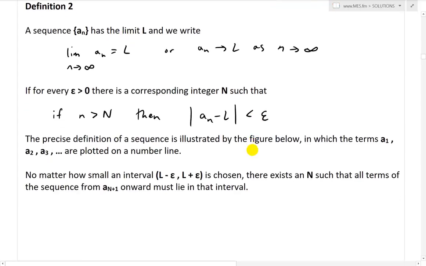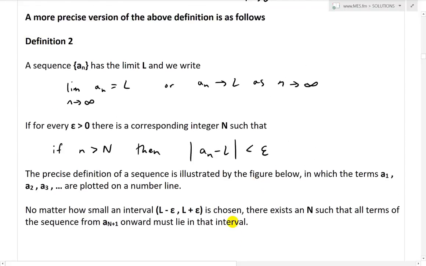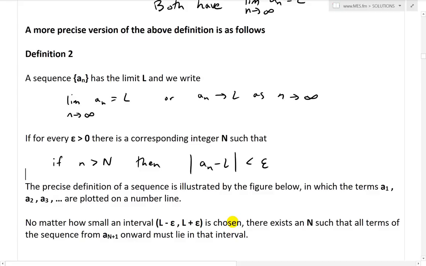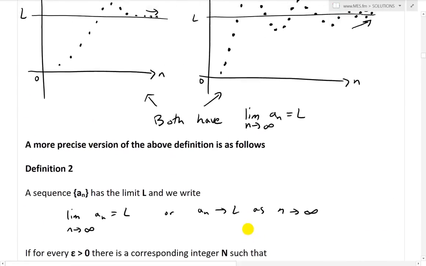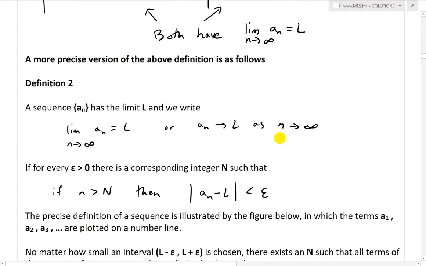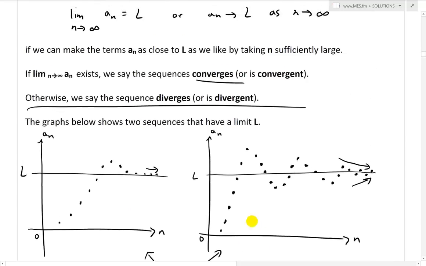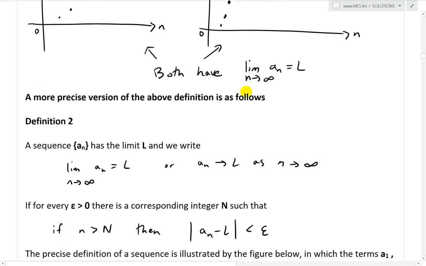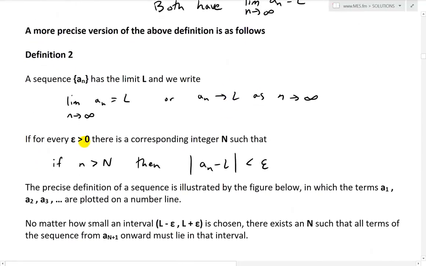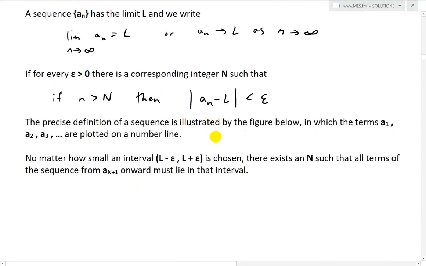So yeah, make sure to watch my earlier videos on precise definition of just regular functions to get your head wrapped around this format. But it's basically being more rigorous in the mathematical approach to defining how these limits are. Instead of saying sufficiently large, you go into infinity, you set exact parameters. So if you have any number greater than 0, you're always going to have this scenario. And I'll illustrate this both with a number line and with a graph.